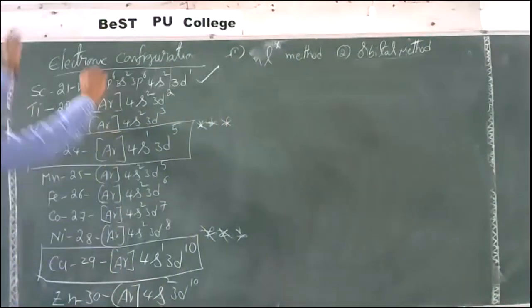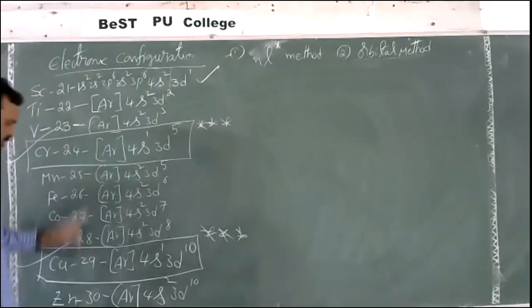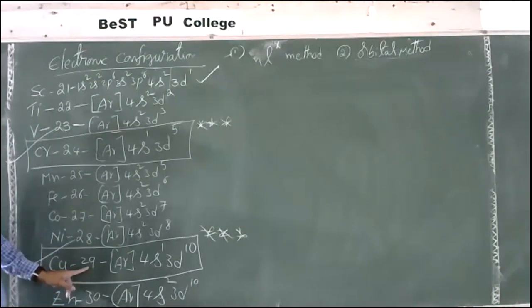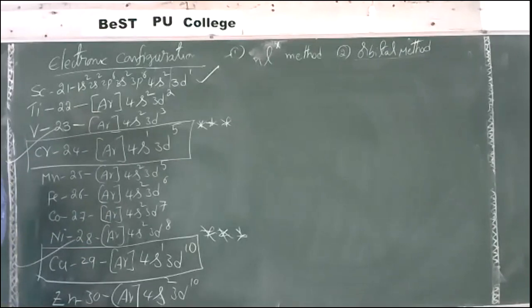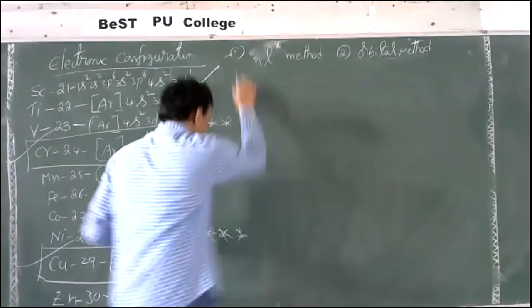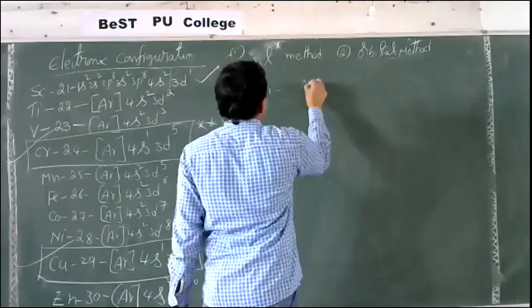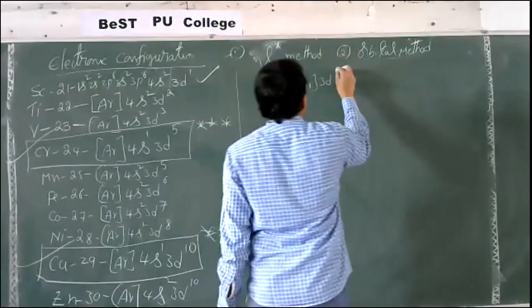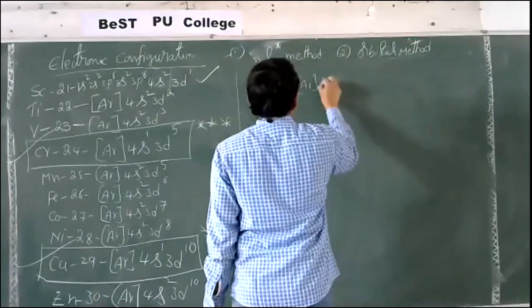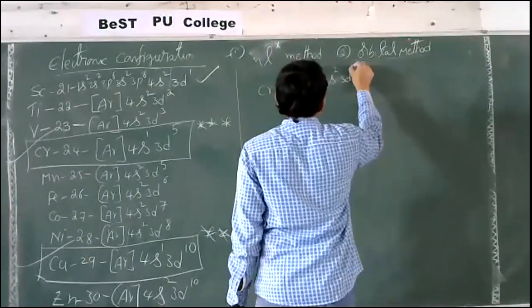Now see here. If you observe chromium and copper, atomic numbers 24 and 29, instead of the expected order we get a different order. I will explain that clearly. Chromium, what did we expect? Argon 4s2 3d4.